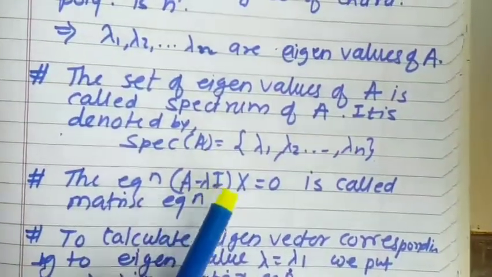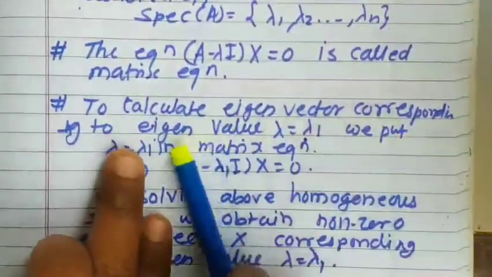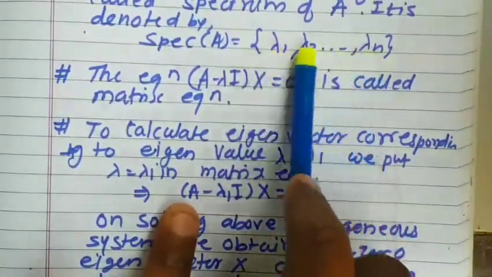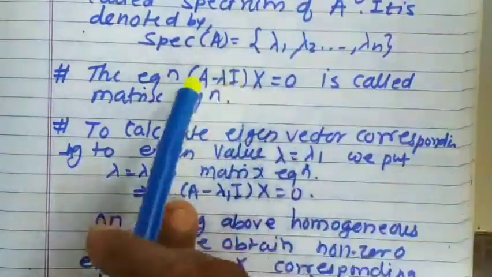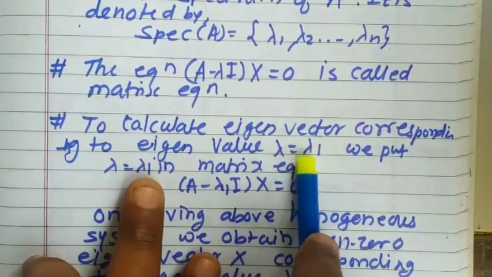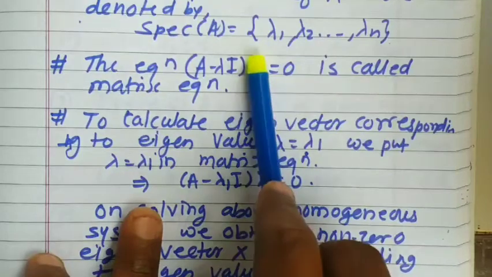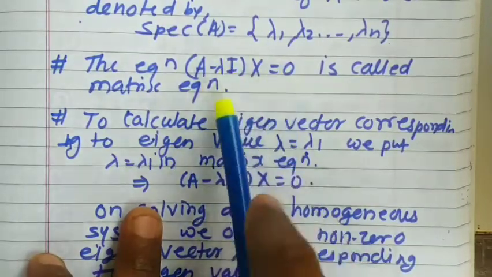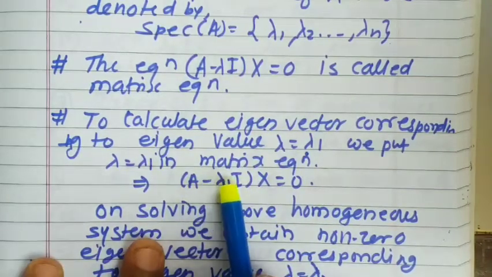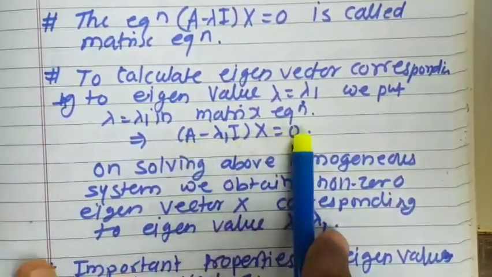We have just discussed what we mean by eigenvalues. Now we are going to discuss the eigenvector. To calculate the eigenvector corresponding to the eigenvalue lambda equal to lambda 1, to every eigenvalue there will be some corresponding eigenvector. So we put lambda equal to lambda 1 in the matrix equation, and we get the equation A minus lambda 1 times I, times x, equal to 0, which is a homogeneous system again.